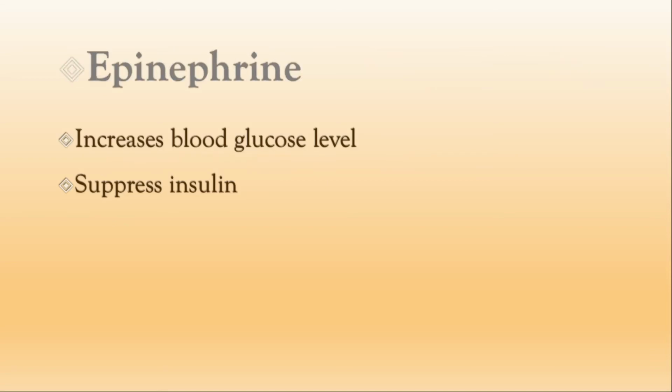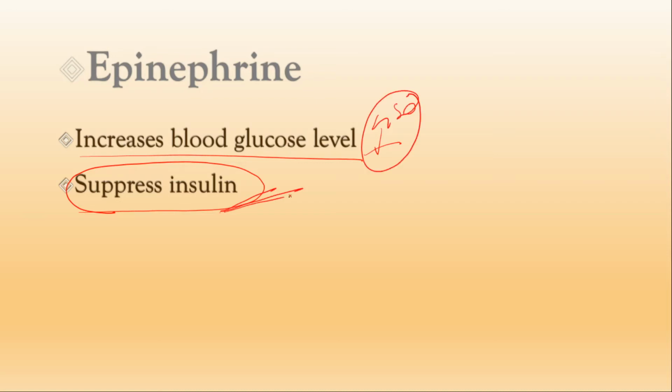And the next hormone is epinephrine. This can also be called an anxiety hormone, a stress hormone, right? If a person is in stress, then this hormone will be secreted a lot. The role of this one is that it increases the blood glucose level, and it also suppresses the insulin. So if you are in depression or in stress, then the glucose level concentration will be higher, but the secretion of insulin will be very, very low.